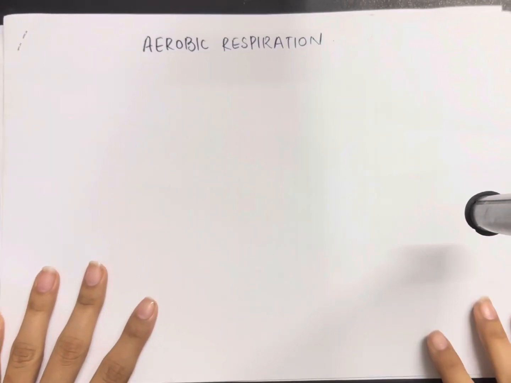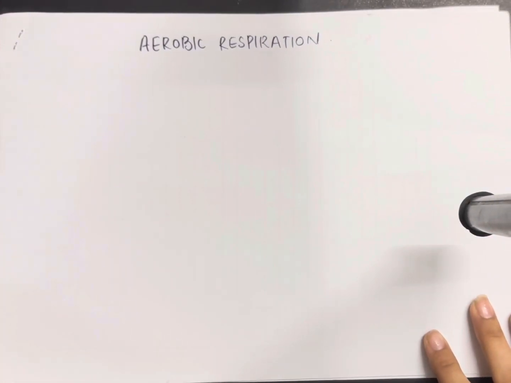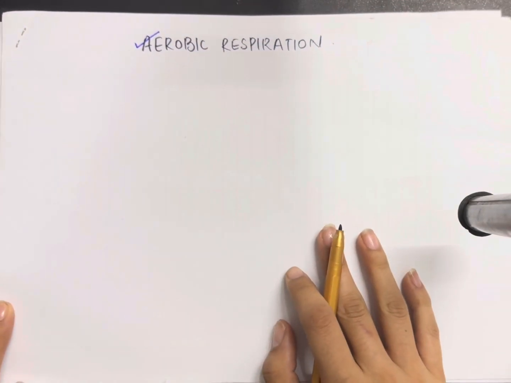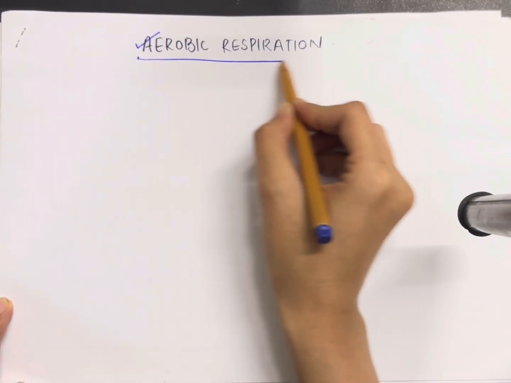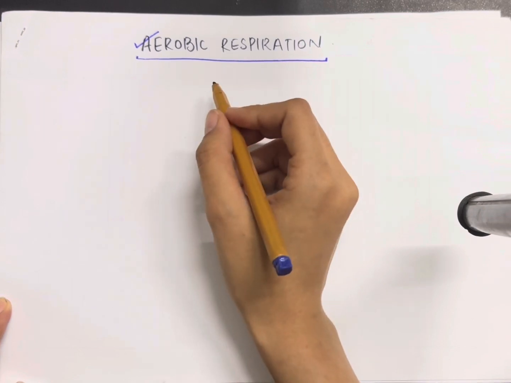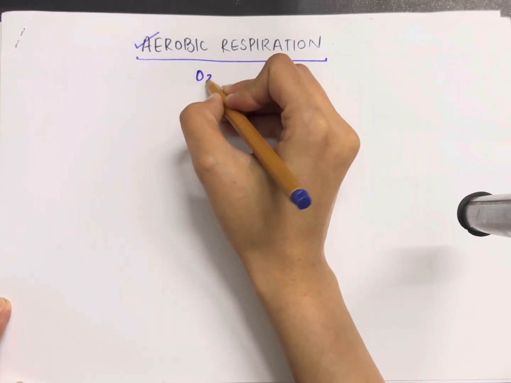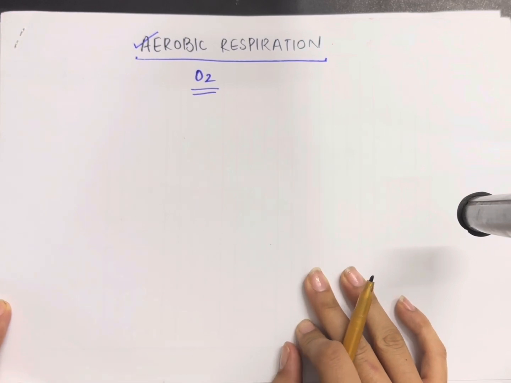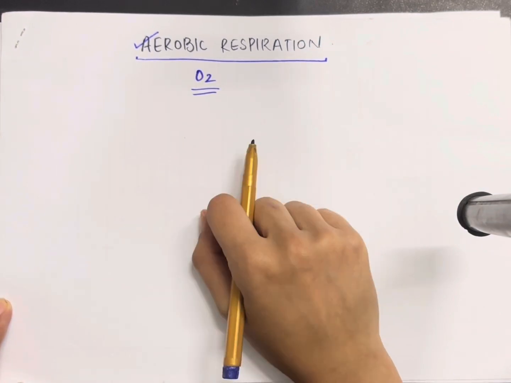So earlier I've mentioned the types of respiration. This time we're talking about aerobic respiration. Let's learn from the basics what is meant by the term aerobic respiration. Aerobic respiration is basically the type of respiration that involves the presence of oxygen. And whenever there is a presence of oxygen, only then can aerobic respiration take place.